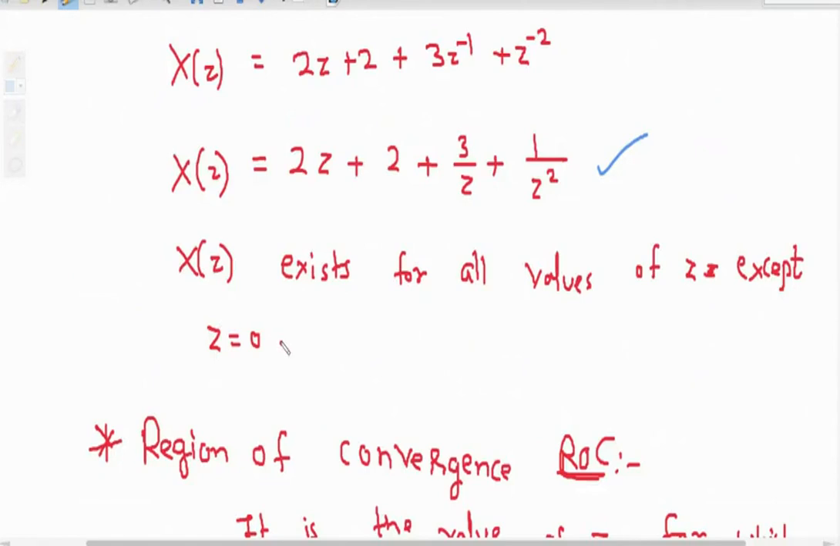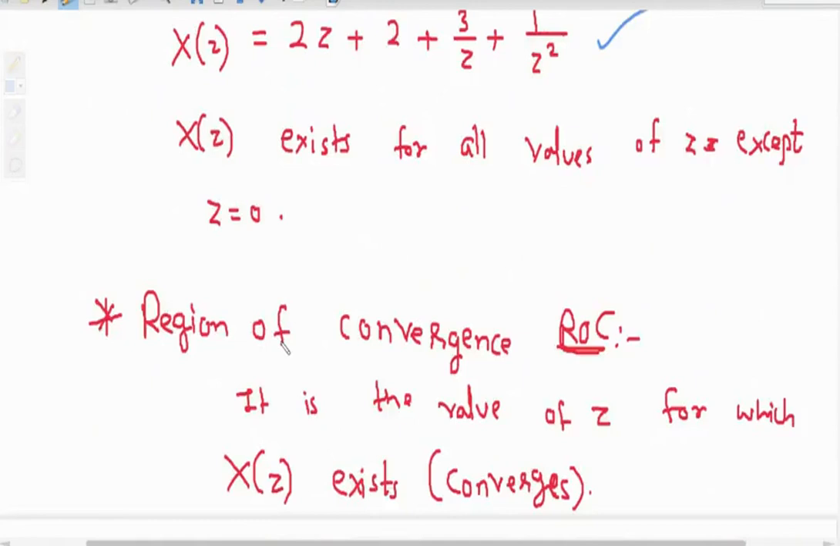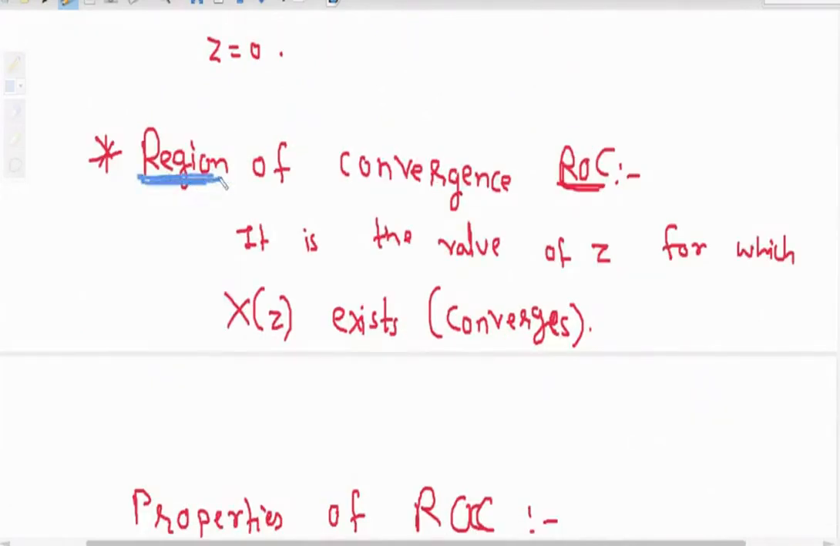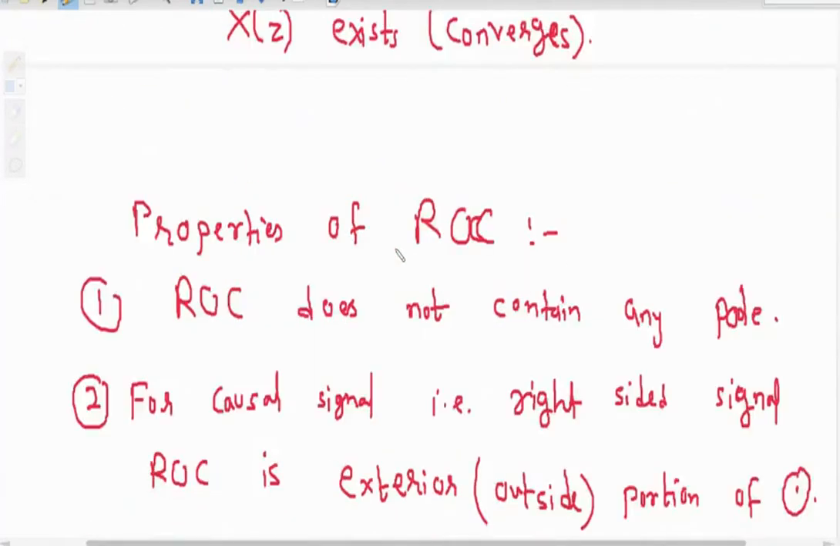Then region of convergence. What is region of convergence? It is nothing but one region in which our x of z converges. Converges means it exists. It is not becoming infinity. So we have to find out the region. Then there are certain properties of region of convergence. The first property is that it does not contain any pole, because at the pole the function becomes infinity.